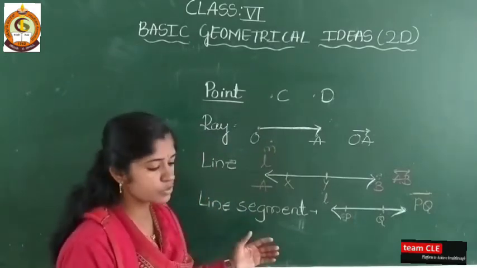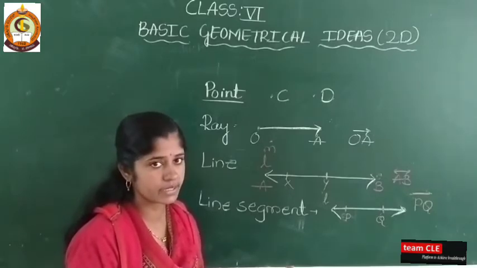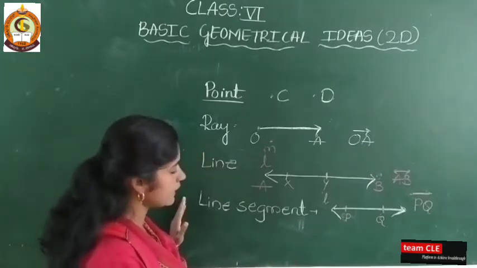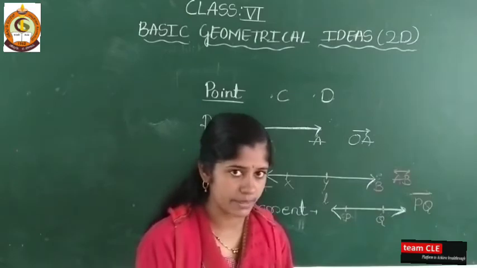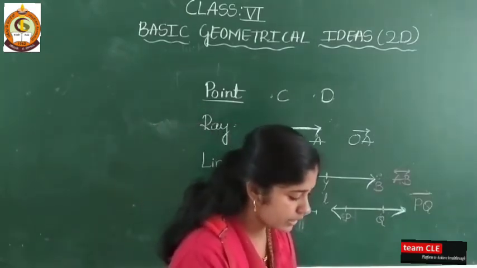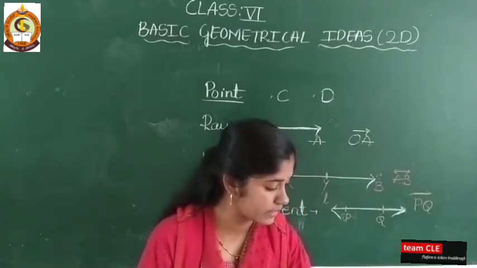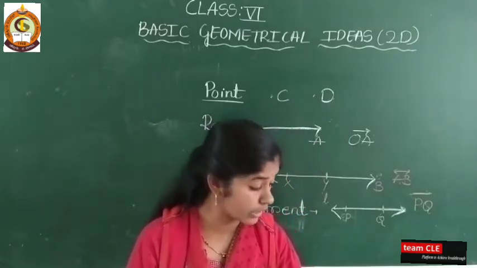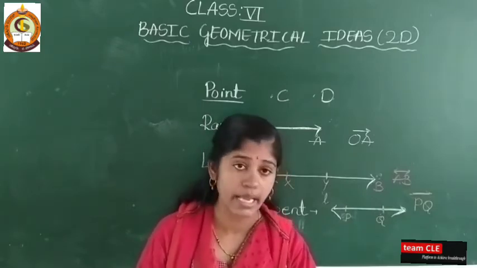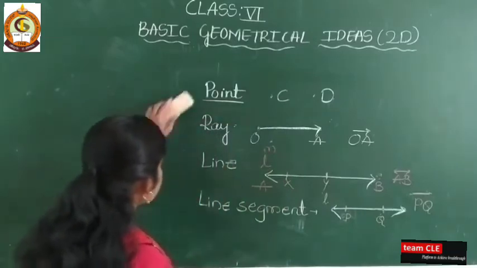On this basis we are going to solve some examples from exercise 9.1. If this is clear, you can solve those examples easily. Next, some more concepts are there: plane, intersecting lines, collinear points, concurrent lines, parallel lines. I will discuss them in the next class. So let us solve exercise 9.1.